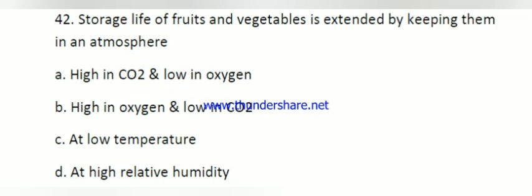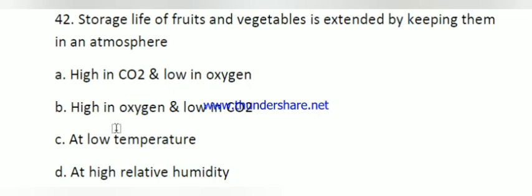Here the question number 42. Storage life of fruit and vegetables is extended by keeping them in a temperature. Generally, in CA storage, when we store fruit and vegetable, oxygen level is low and CO2 level, carbon dioxide level, is high.